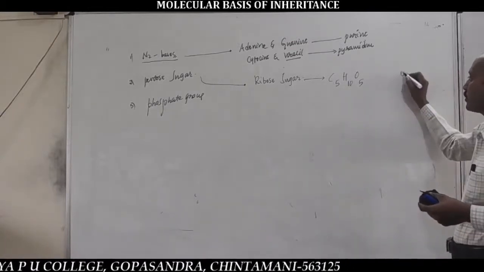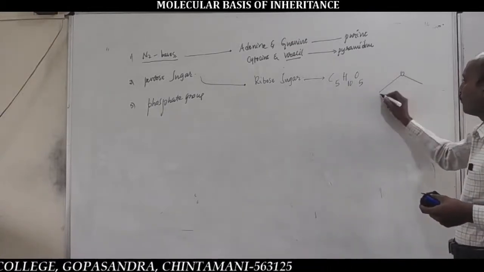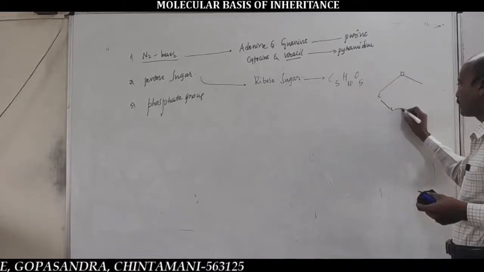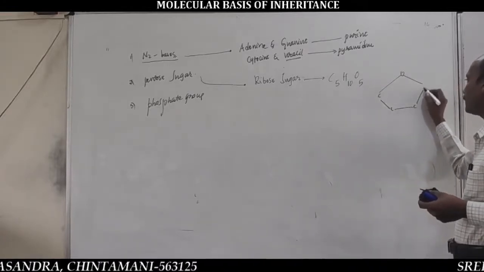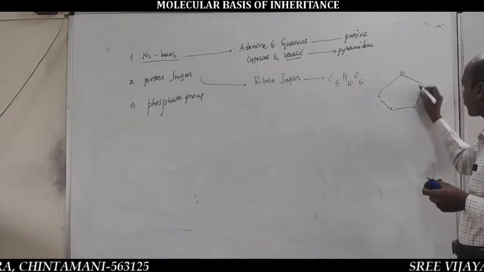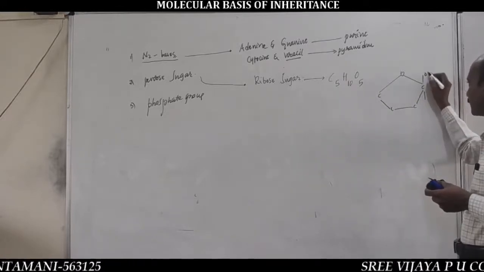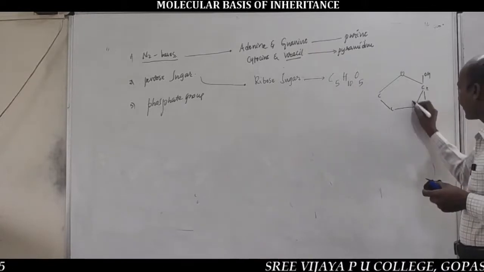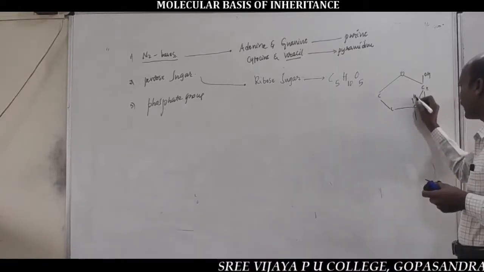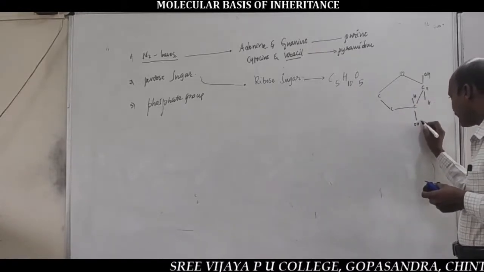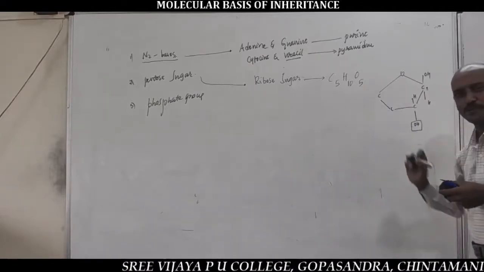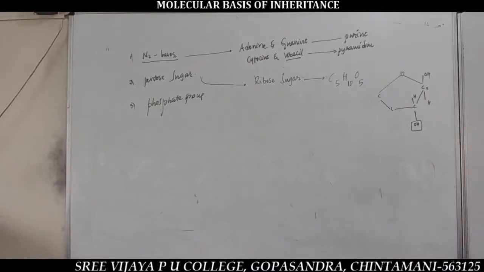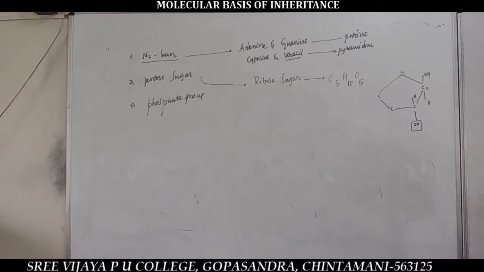C5H10O5, in which 4 carbon atoms fuse to form a ring. First carbon atom: OH and H. Second carbon atom: HO and OH. This is a very important group in ribose sugar, the pentose sugar of RNA.